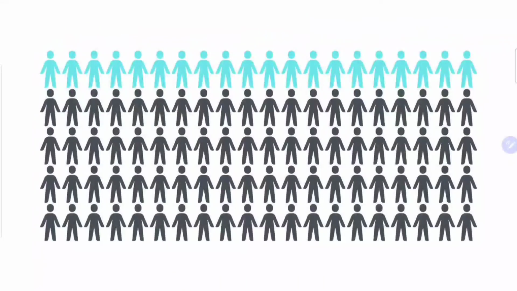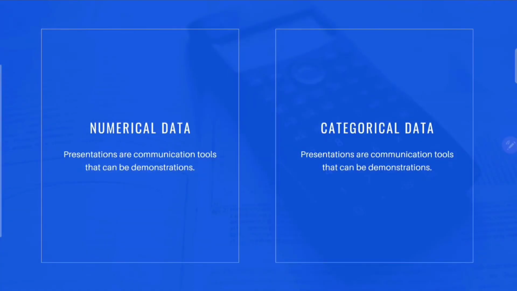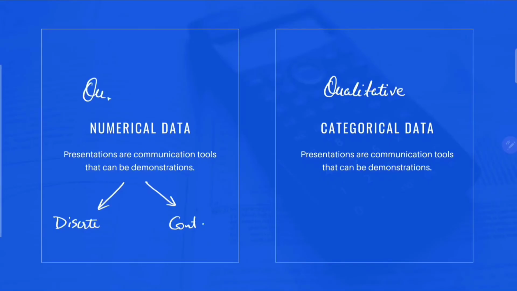Let's move forward. Data can be divided into two broad categories, that is numerical data or categorical data. Numerical data is also of two types, that is discrete or continuous. Categorical data is basically qualitative representation, and numerical data is basically quantitative representation.